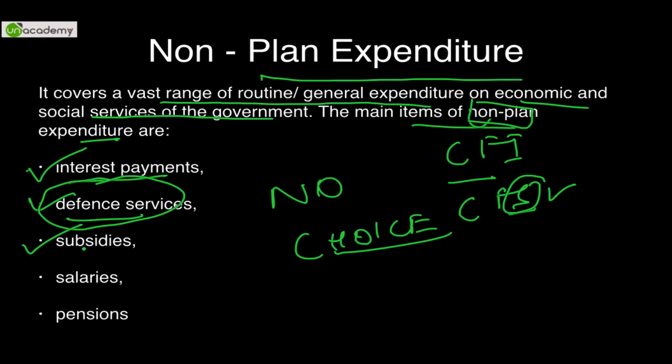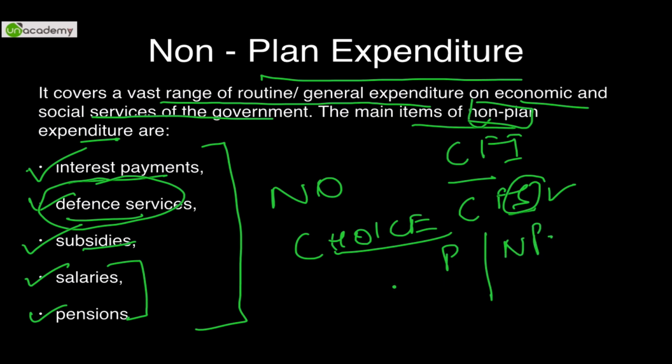There is no choice. Salaries, pensions, for example of High Court judges and Supreme Court judges. All these are non-planned expenditures. So what is the basic difference between plan and non-plan expenditure? Plan expenditure can be said to be such an expenditure which is mentioned in the government plans, as we had just discussed, and non-plans are only to service what has already been mentioned, where the government has no choice.